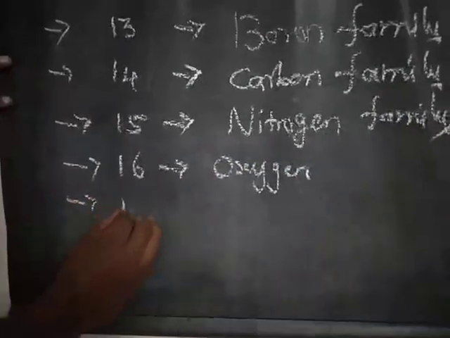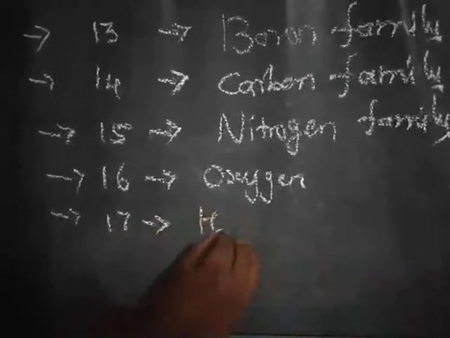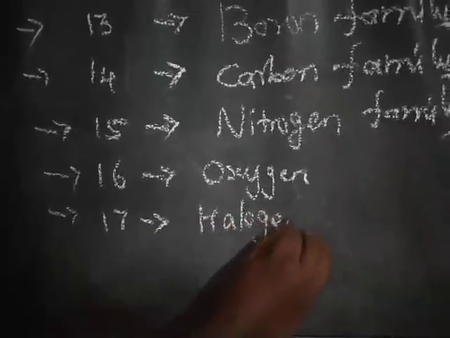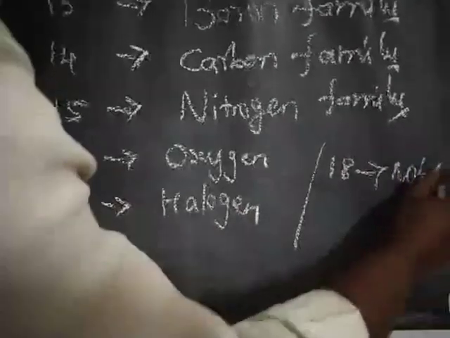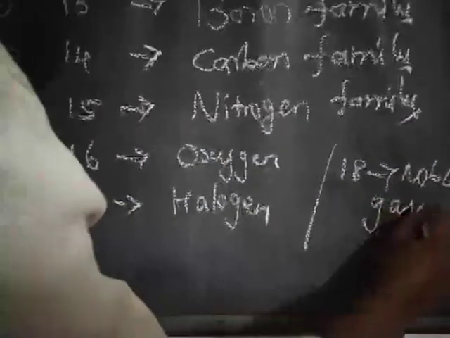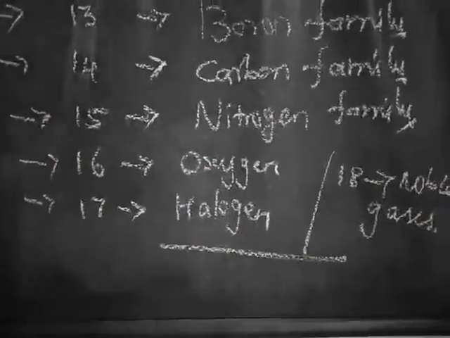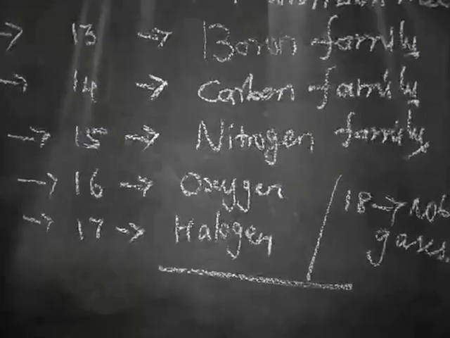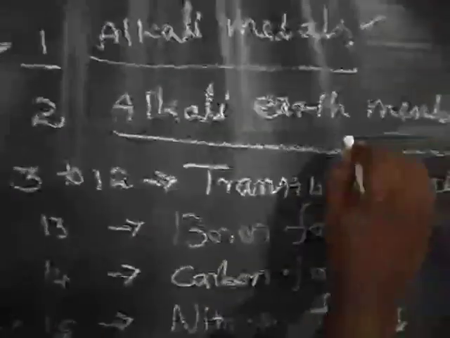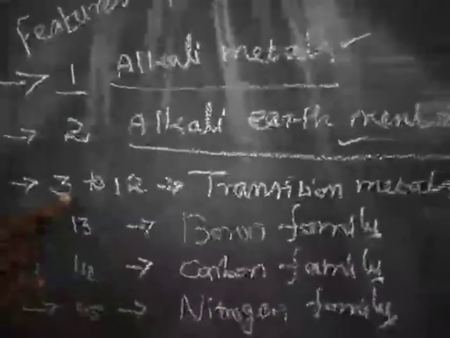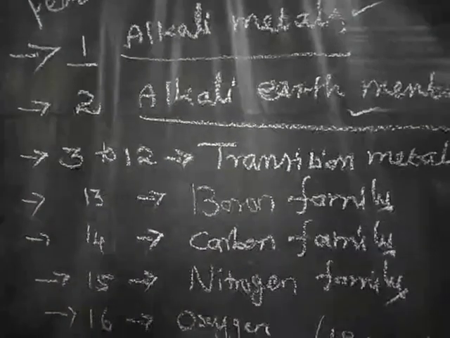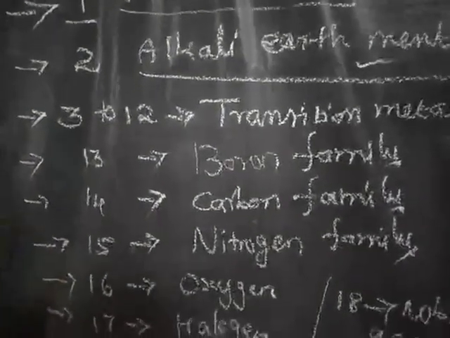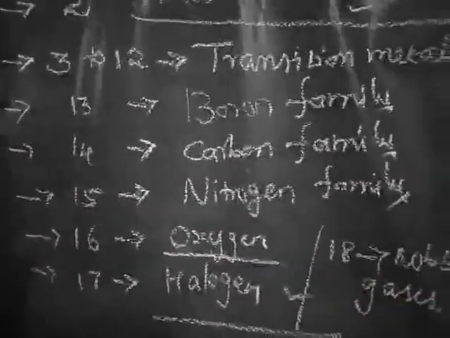The 17th one, halogens. The 18th one, noble gases. So the first is alkali metals, second alkaline earth metals, 3 to 12 transition metals, 13th boron family, 14th carbon family, 15th nitrogen family, 16th oxygen family, 17th halogens, 18th noble gases.